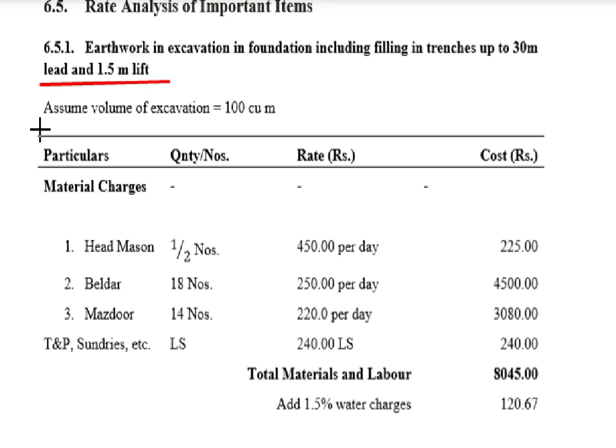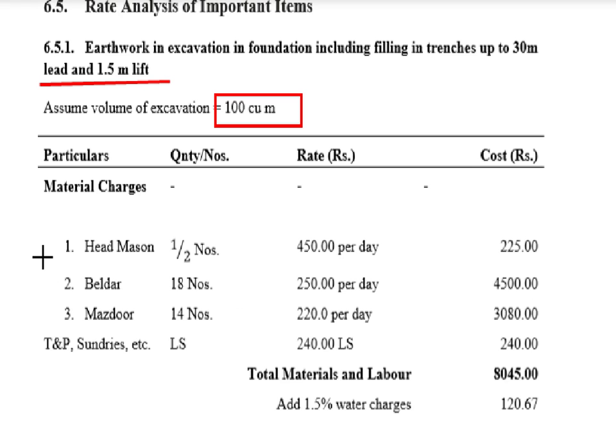So for that we have to assume that there may be 100 cubic meter volume of earthwork. So what type of labor is required, what type of machinery is required for that? Okay, so we will discuss over here. So we are having four columns. Column number one, that is description of the item. Column number two, quantity. Quantity may be in terms of number, in terms of any specific unit. Rate. Rate may be per day, per meter cube, or any lump sum amount. Okay, and the cost. Cost is in Indian rupees.